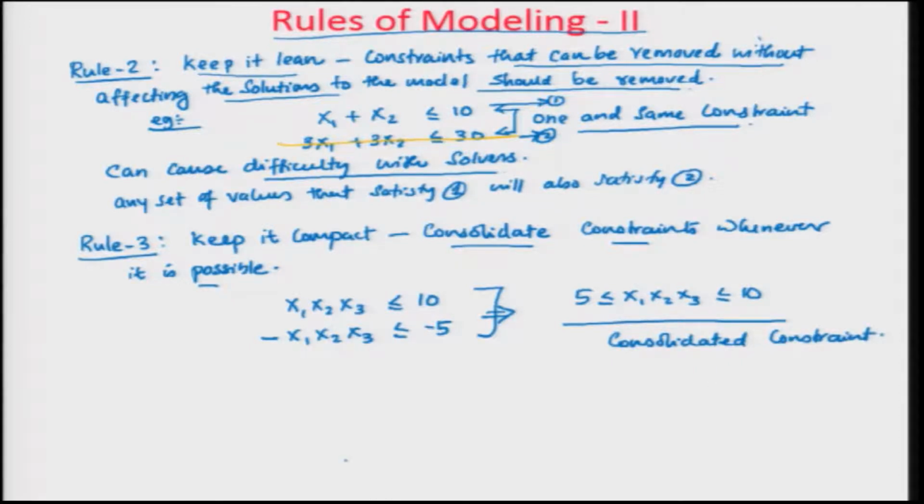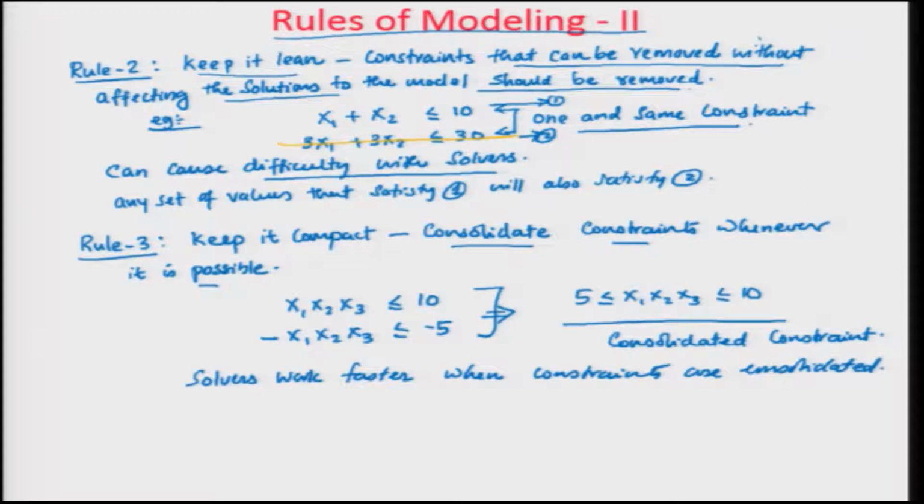When you consolidate constraints, it becomes easy for the solver. Solvers work faster when constraints are consolidated. This is an advantage that you will have if you try to do this.